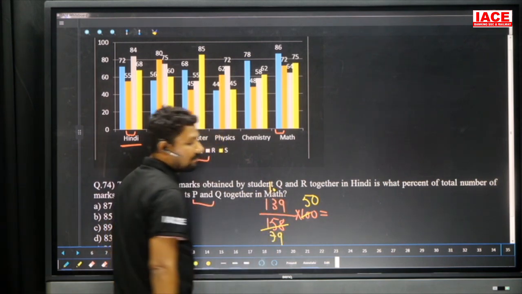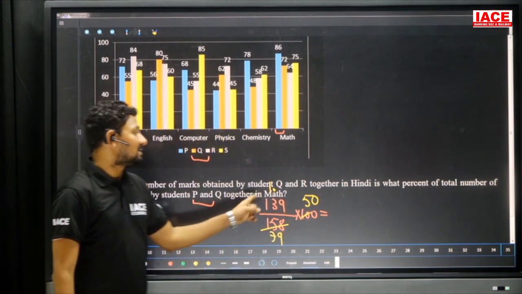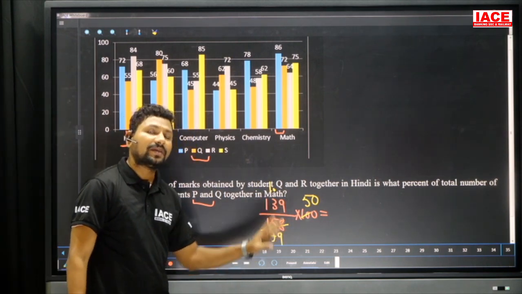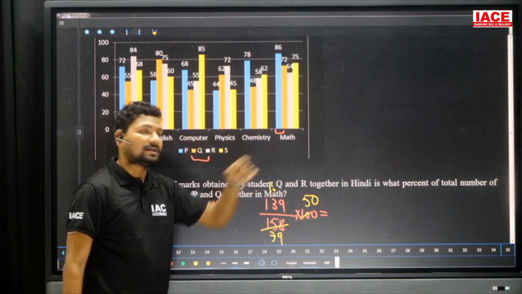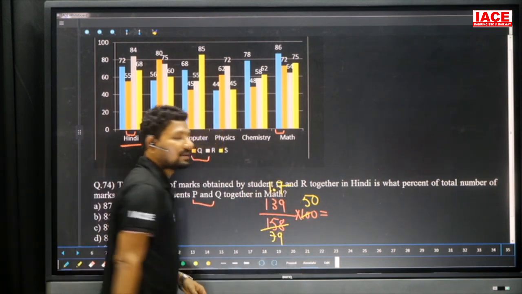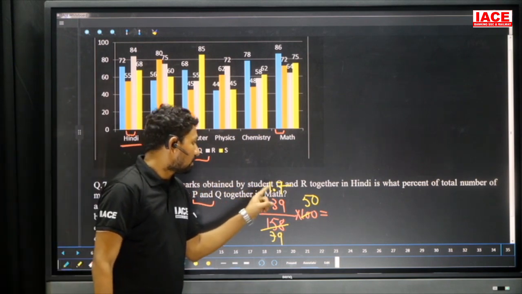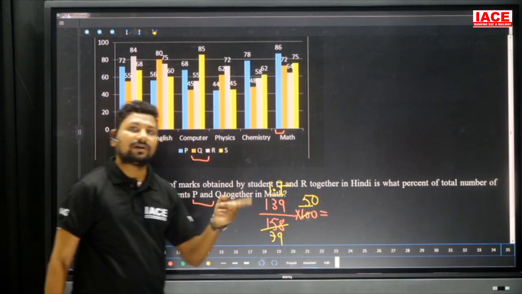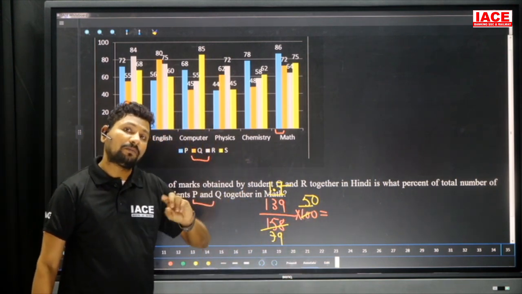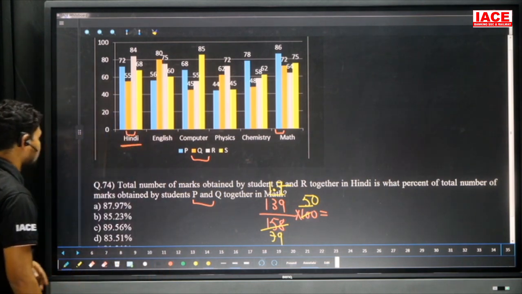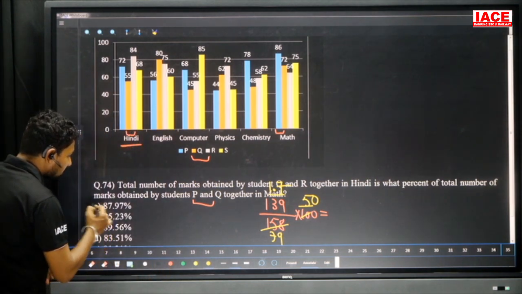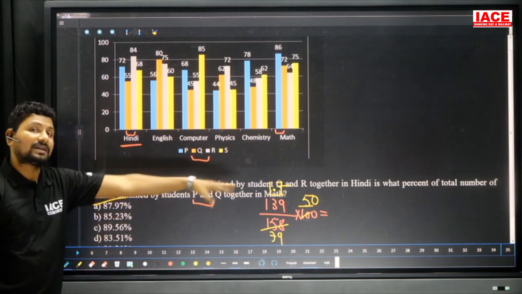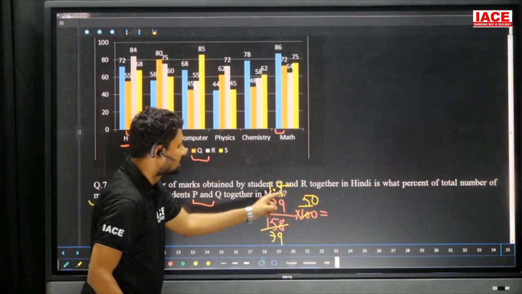Then multiply with a decimal. 60 with a decimal means it is 600. 600 by 79. Just assume 79 as 80. 80 to 600 how many times? 7. That means 79 7 also. We'll go with 79 7. And you will get an extra 1.7 something. 1.7 something. 17 5 85. That means our answer should be more than 85 percentage. More than 85 percentage means near to that, which is 87.97 percentage. Because you will get 1.7 extra, then you are multiplying with one decimal. Now this decimal is also cancelled.